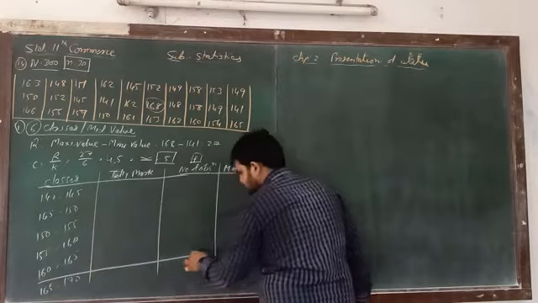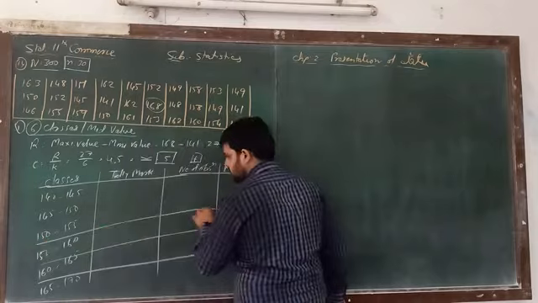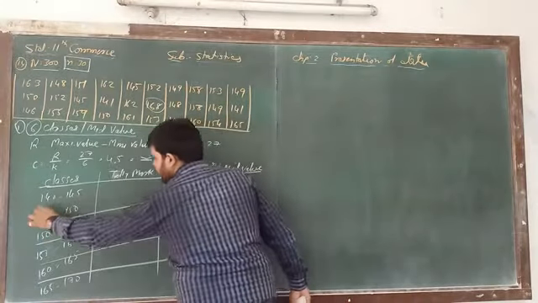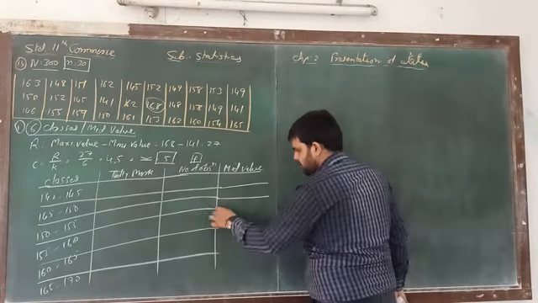So this is the number of classes, along with the mid value.